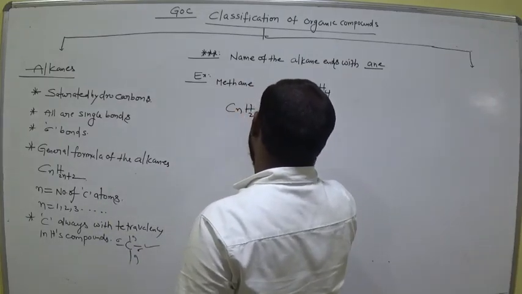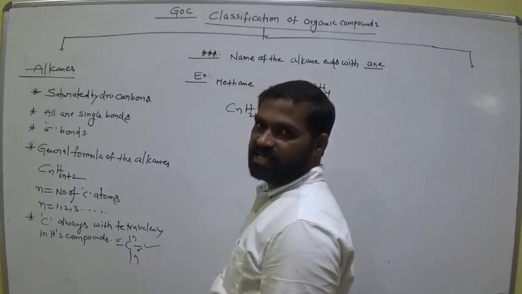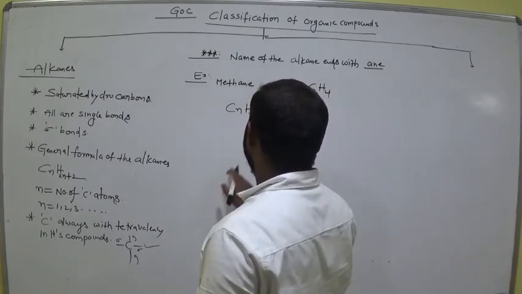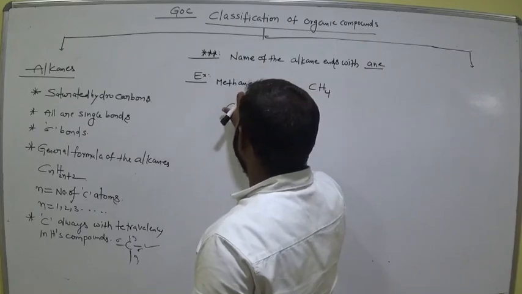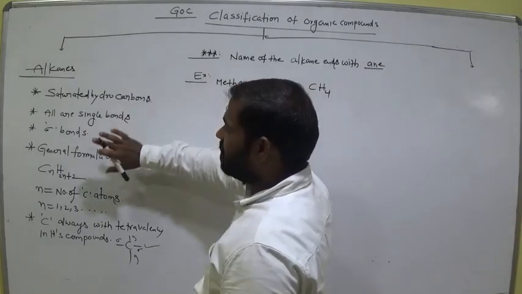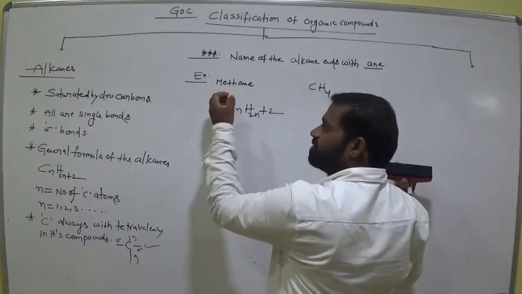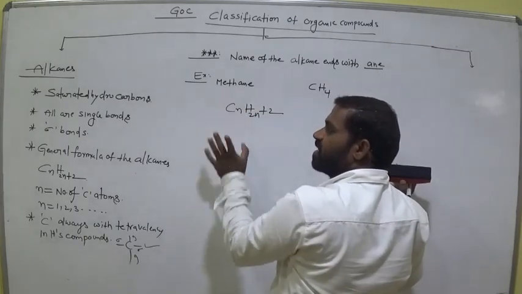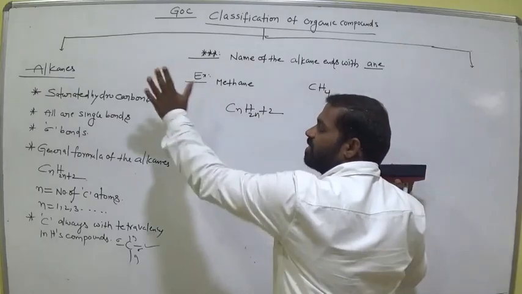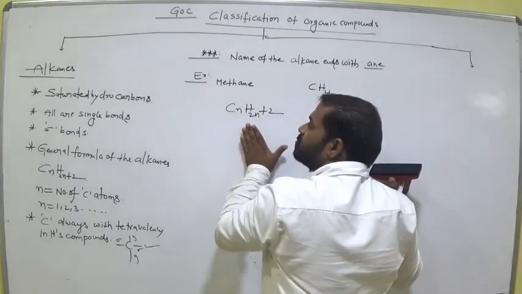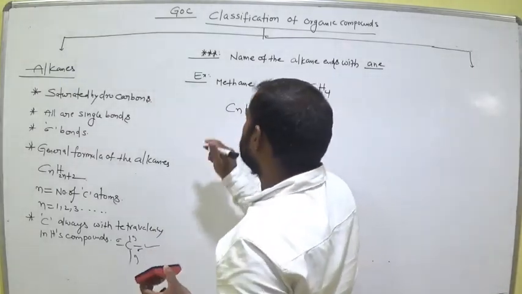CnH2n plus 2. So it is an alkane, ane. First you have to observe the root word. Meth means 1 carbon, ane means alkane. For an alkane, what is the general formula? CnH2n plus 2.